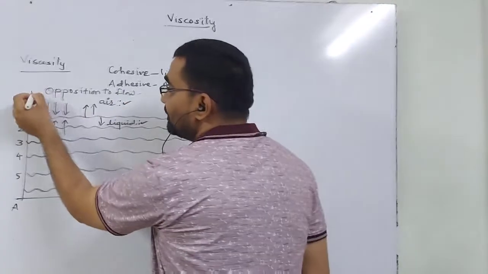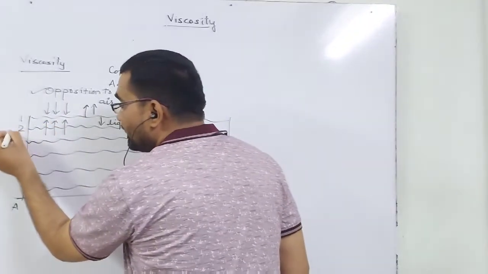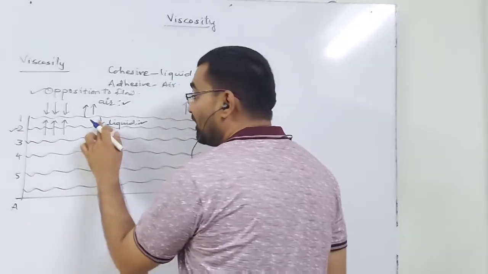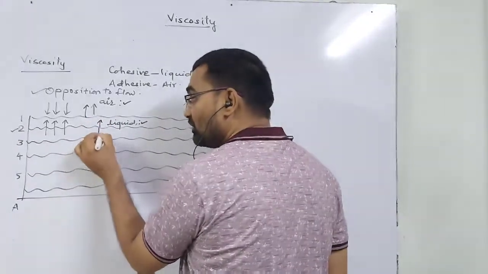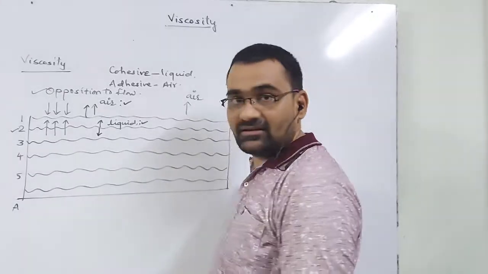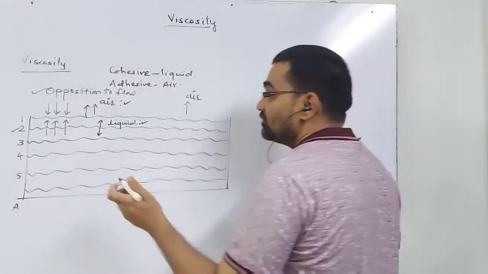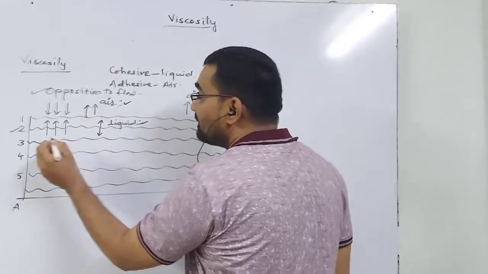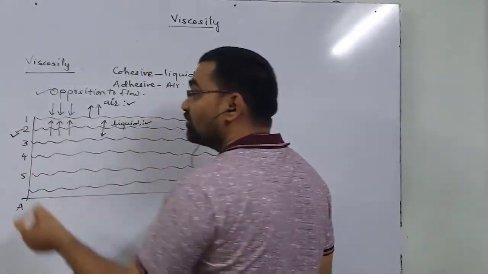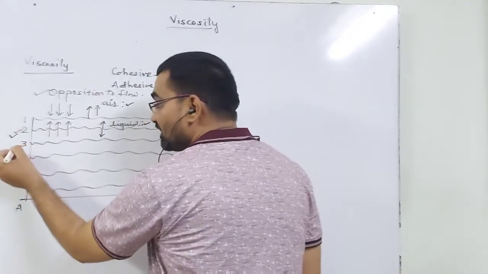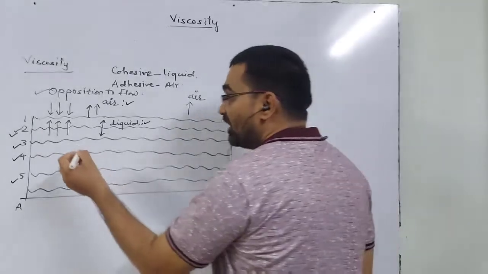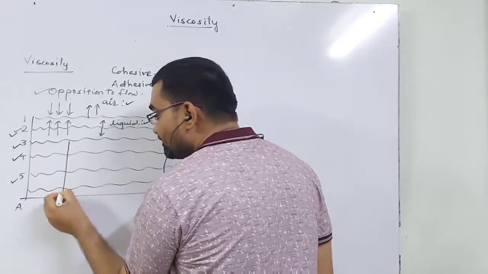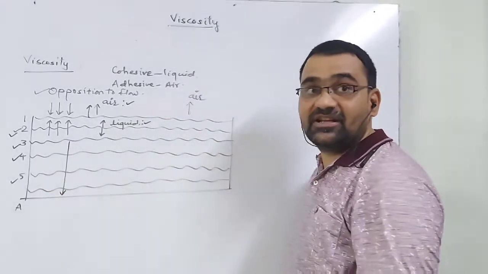For layer number 2, liquid molecules are above and liquid molecules are below, so definitely the opposition faced by layer 1 will be greater than layer 2. Similarly for layers 3, 4 and 5, the opposition goes on increasing as you go towards the depth of the given liquid.